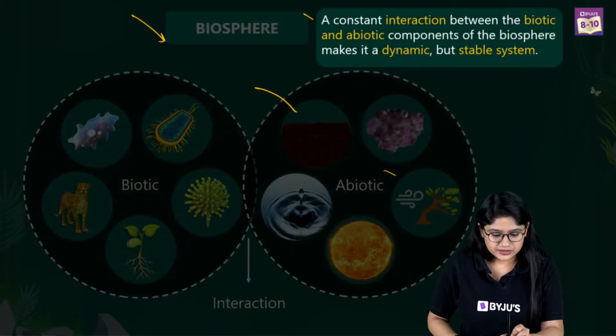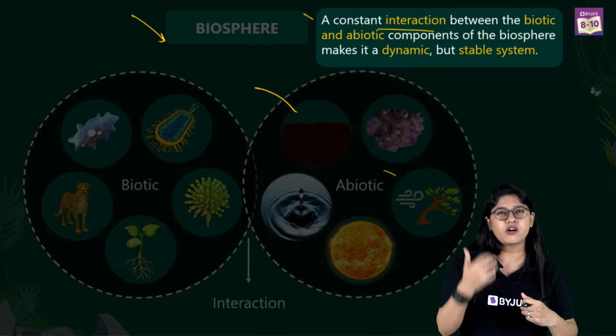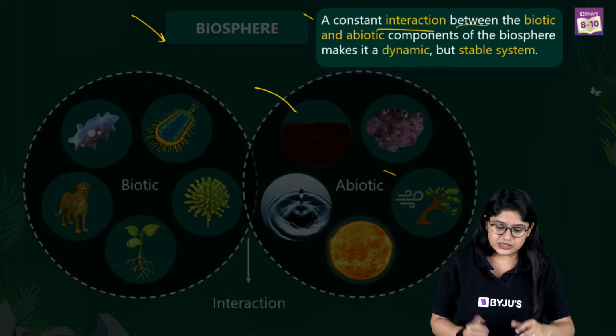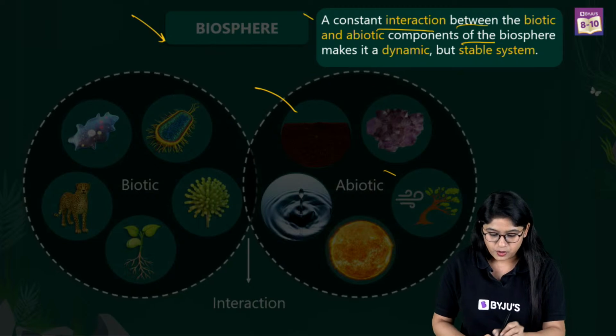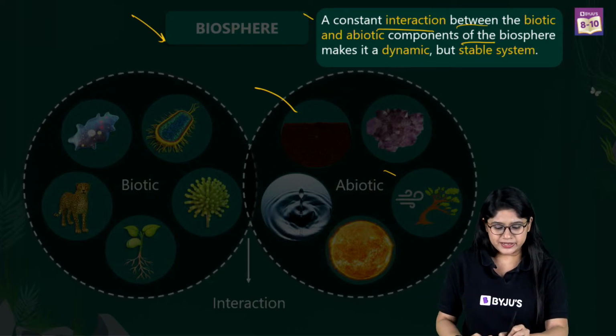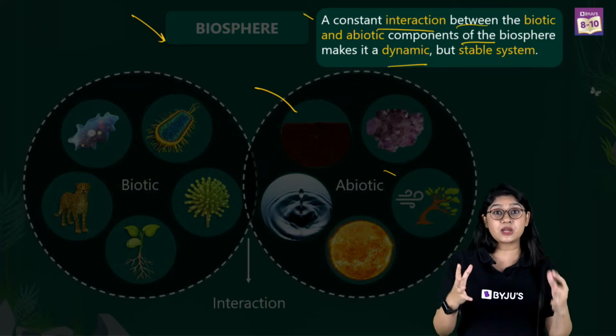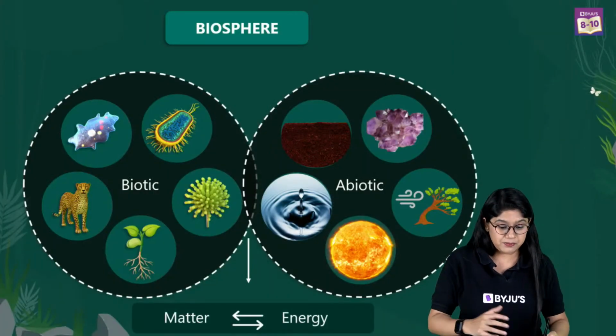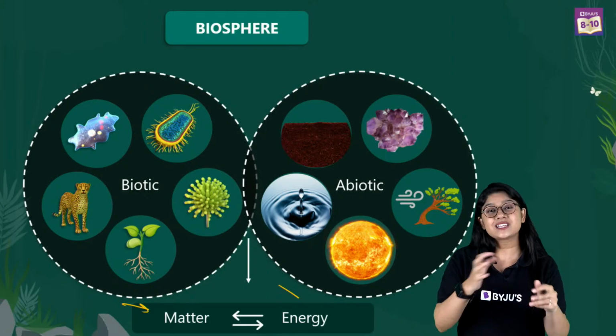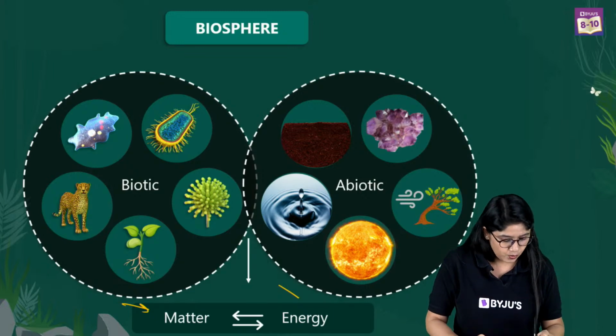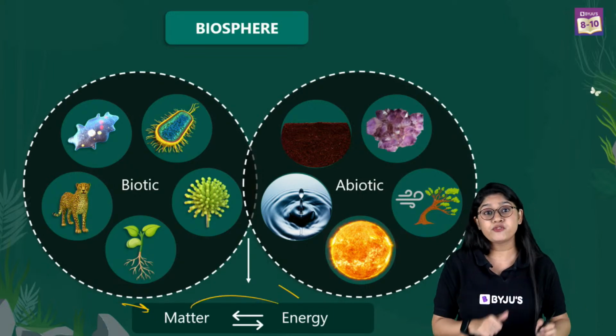Now, of course, we have the constant interaction between the biotic and the abiotic components of the biosphere, which definitely makes it a very dynamic but very stable system. Now, talking about the biosphere, as there is the interaction, we'll see matter and energy going back and forth, right?